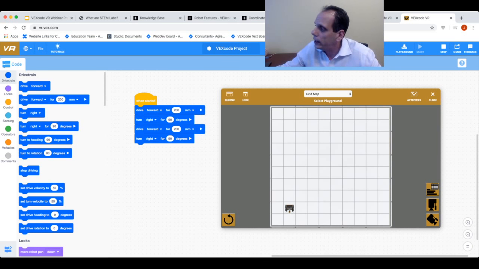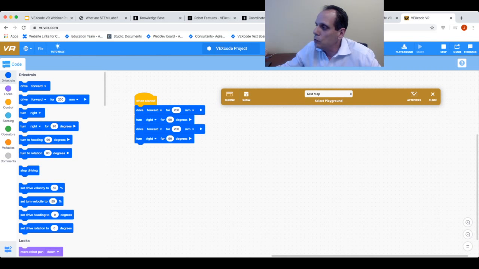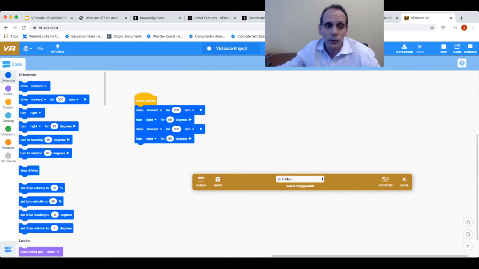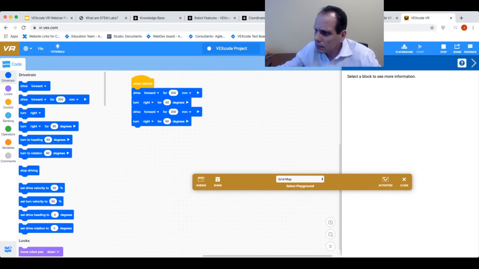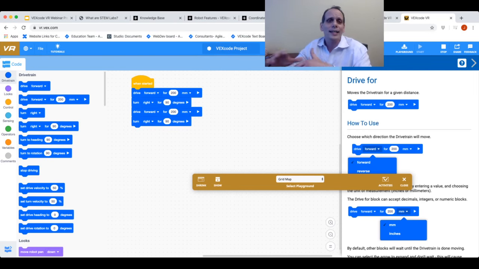So up here in the upper right hand corner there's a question mark. I'm going to go ahead and just hide my playground and move that so it's not in my way. Another functionality that we built into that window. I'm going to go ahead and open up the help. I'm going to click on the drive forward block, and now information about that block comes up. So whatever block that you want to learn more about, I can just click on it. I can get more information about it.